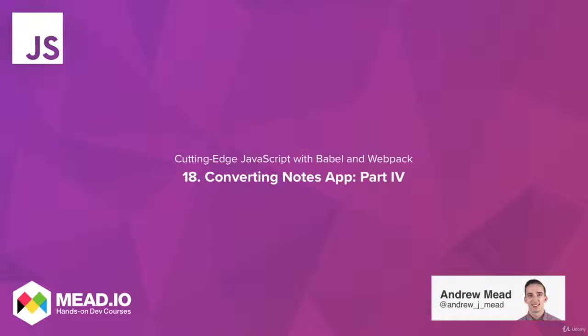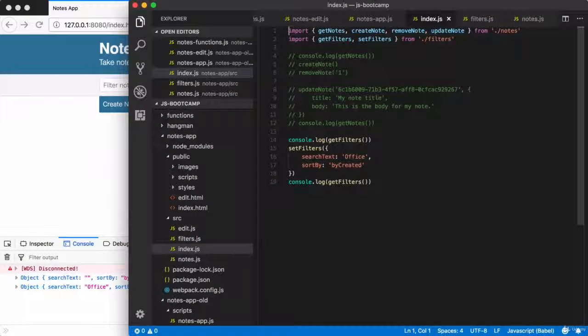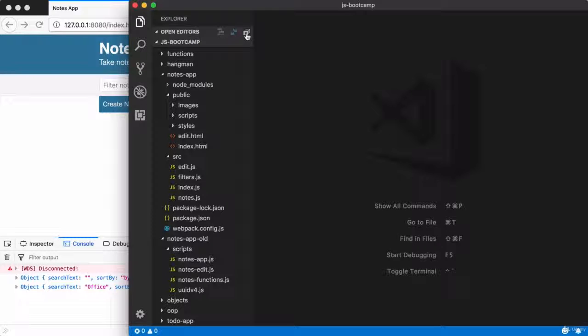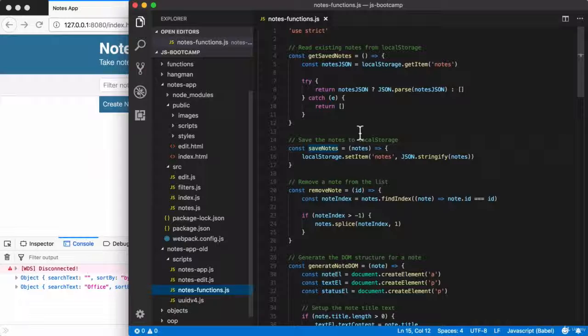In this video, you're going to wrap up the conversion process for the Notes application. By the end, we'll have the final converted project complete. Let's go ahead and kick things off by closing all of the open files, and I want to open just a single file, that is Notes functions from the old project.